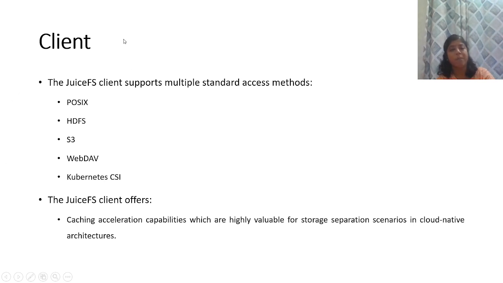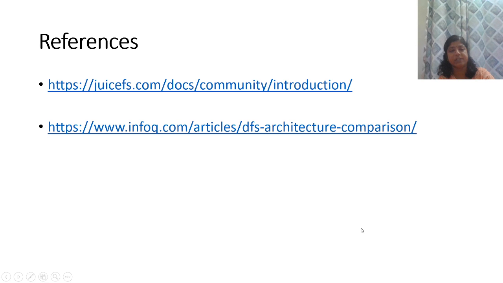The last important component of the JuiceFS architecture is the client. The JuiceFS client supports multiple standard access methods like POSIX, HDFS, S3, WebDAV, and Kubernetes CSI. The benefits offered by the JuiceFS client include caching acceleration capabilities, which are highly valuable for storage separation scenarios in cloud native architectures.